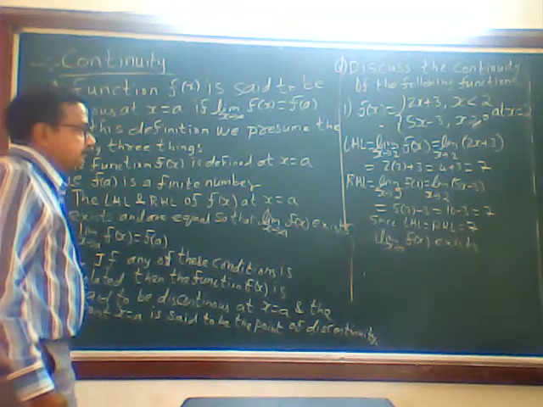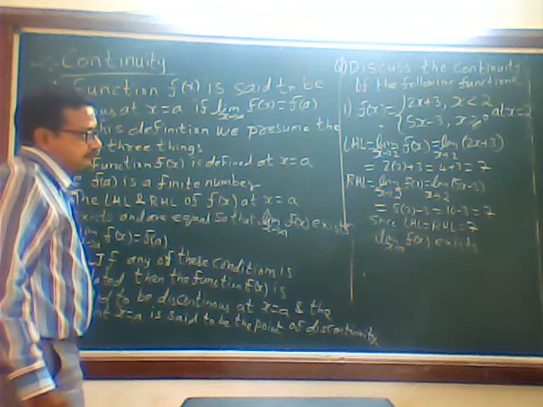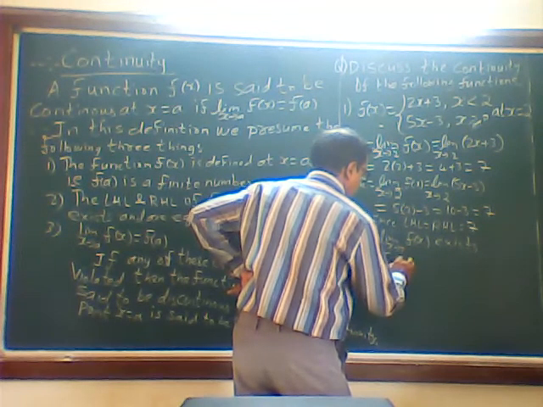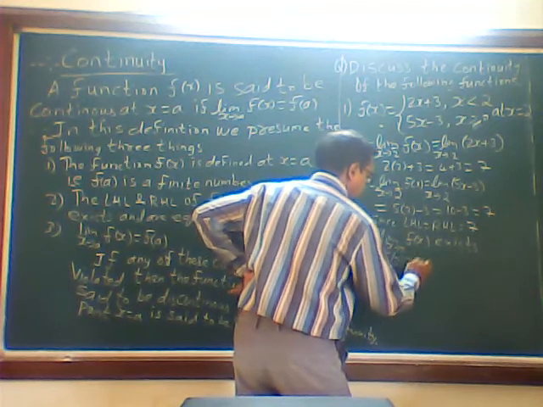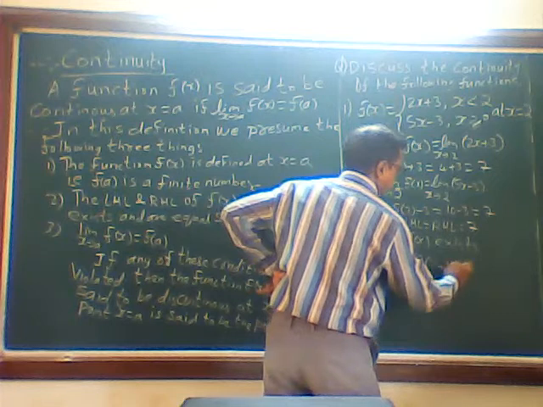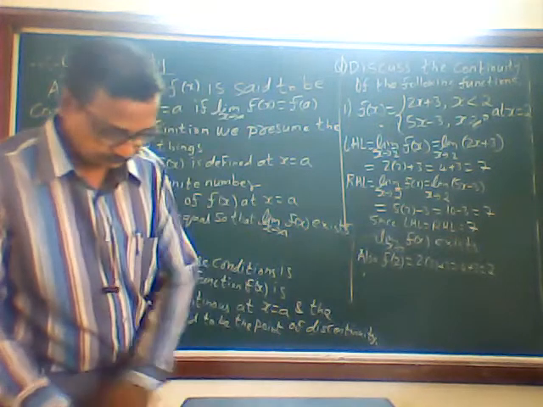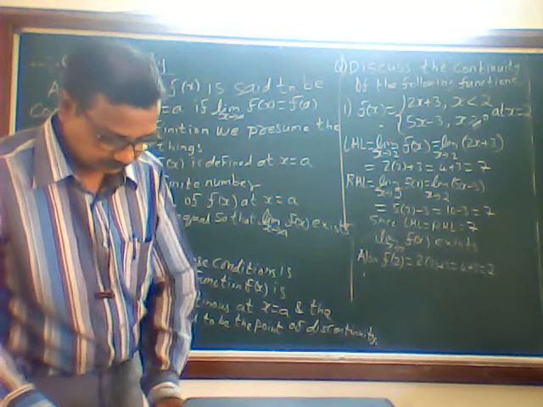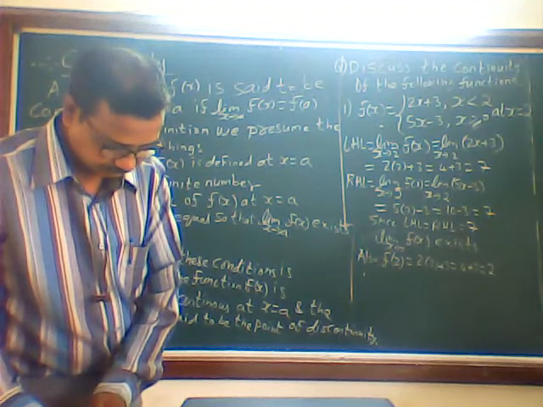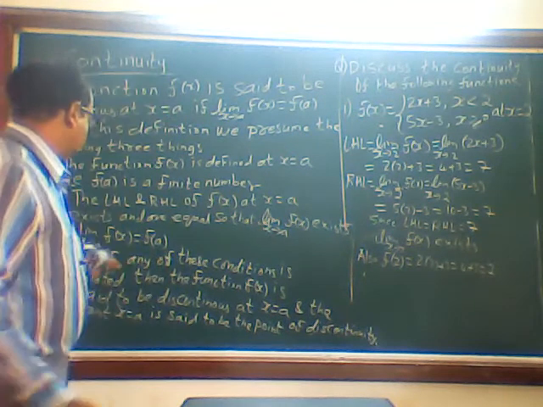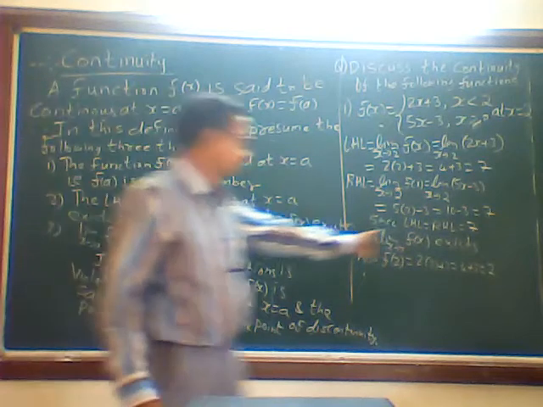we'll find out f of a also. f of a means what? 2 is what? In whichever function you want to put it. 2 into 2 plus 3, that is 4 plus 3 is 7. Got it? Okay. So now you are going to say they are equal. So now we are going to turn this also and this also equal. That is what I have got here.